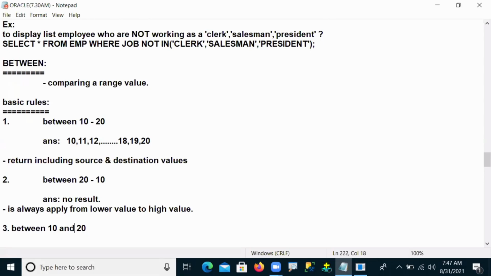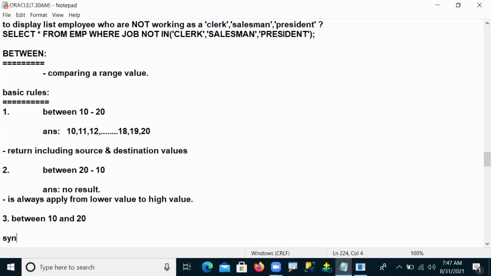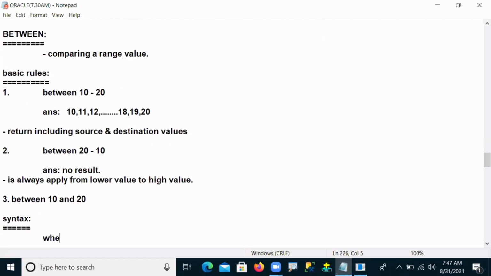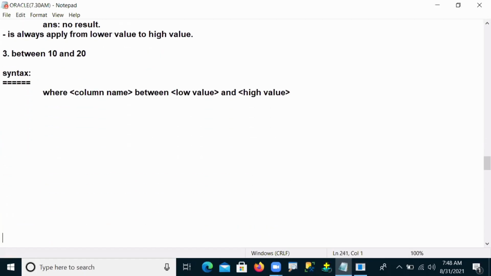Now come to the between operator. Let's see the syntax. What is the syntax for this? Select star from table name where column name between low value and high value. This is the syntax here.